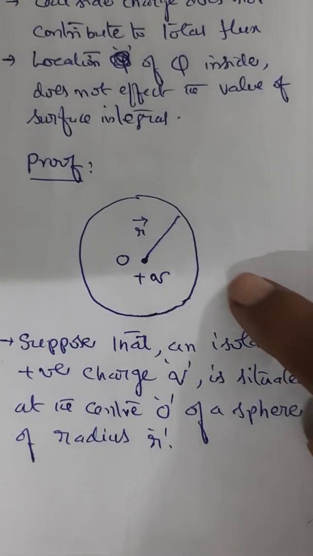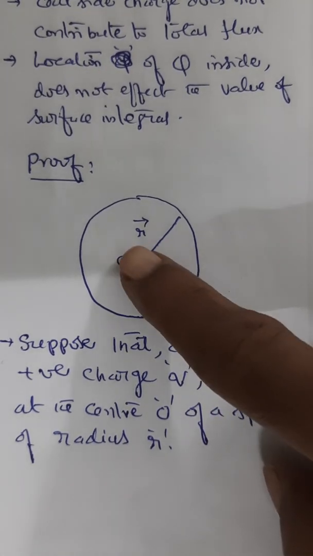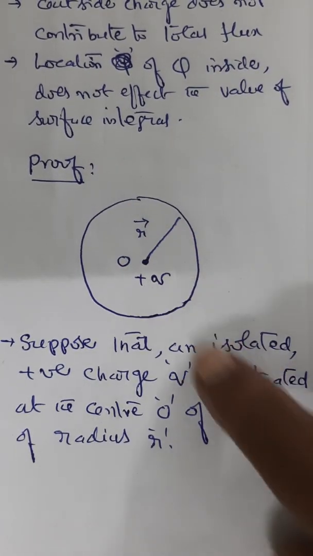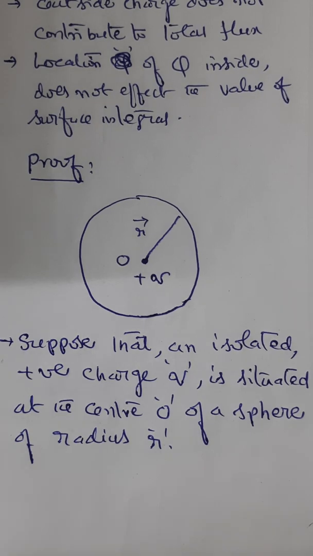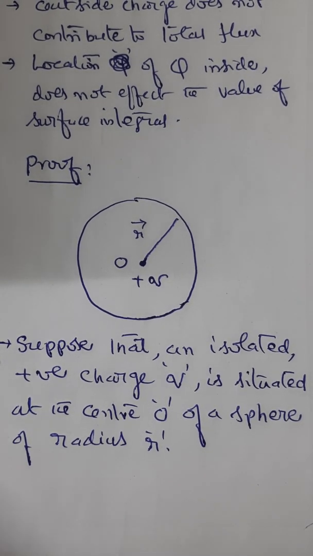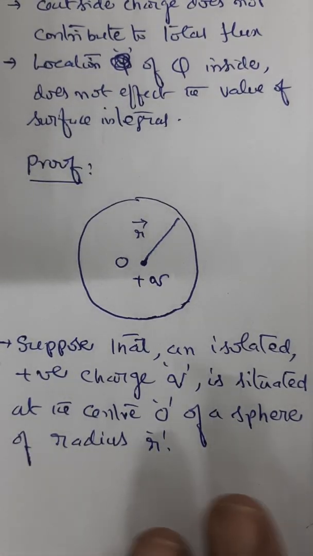So there is a sphere of radius r whose center is O. At that point we are assuming that an isolated positive charge is kept. This is to be kept in mind.